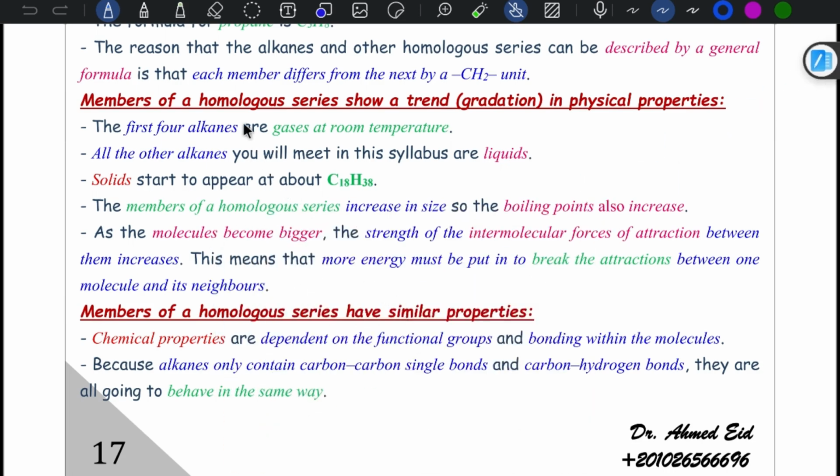So the first 4 alkanes are gases at room temperature. All other alkanes you will meet in this course are liquids. As members of a homologous series increase in size, boiling point also increases. As molecules become bigger, the strength of the intermolecular forces of attraction between them increases, so more energy is required to break the attraction between a molecule and its neighbours.